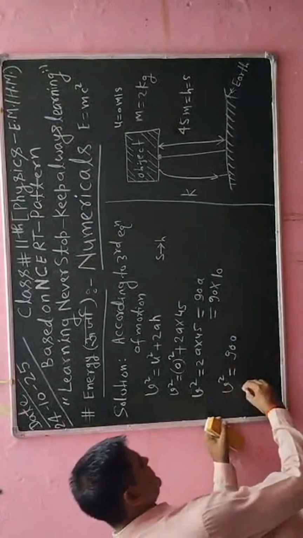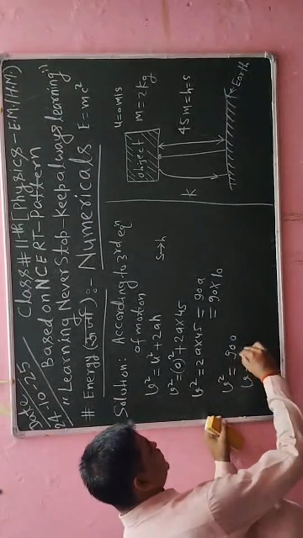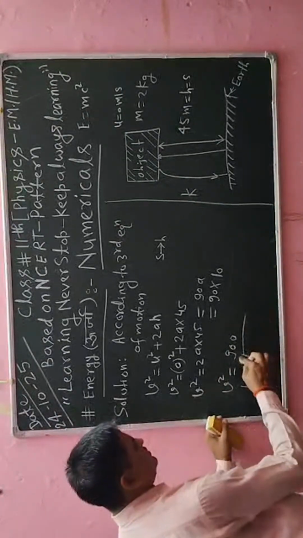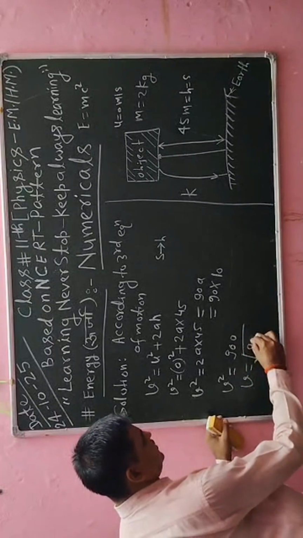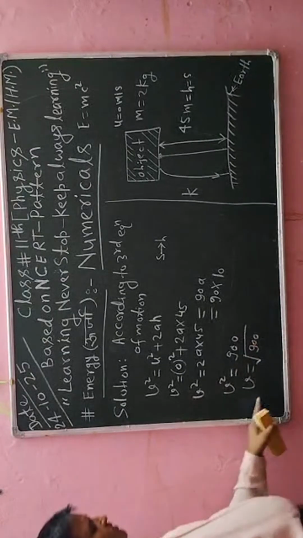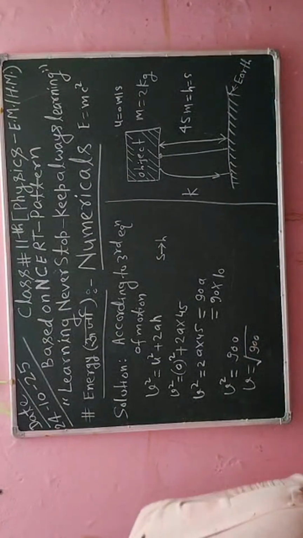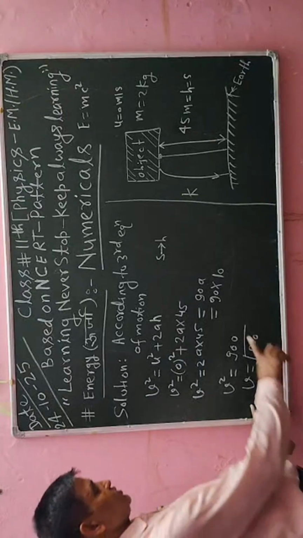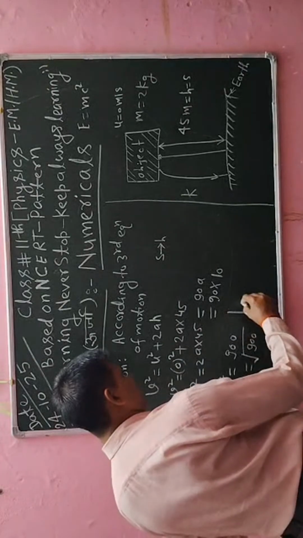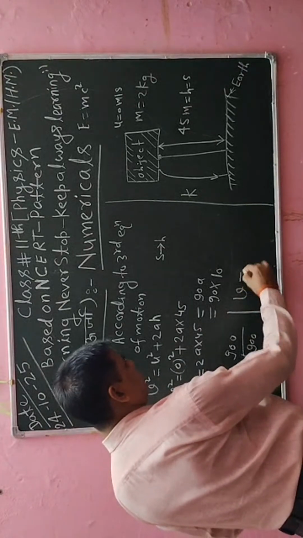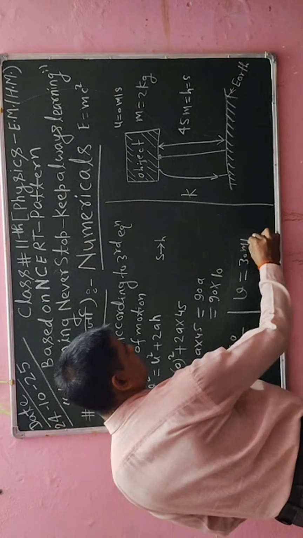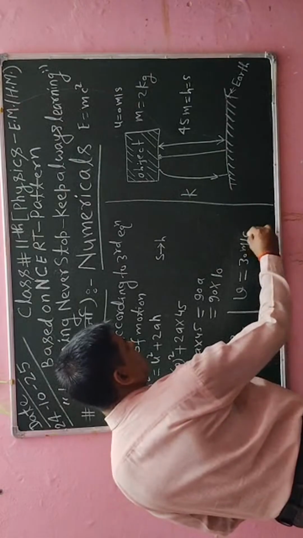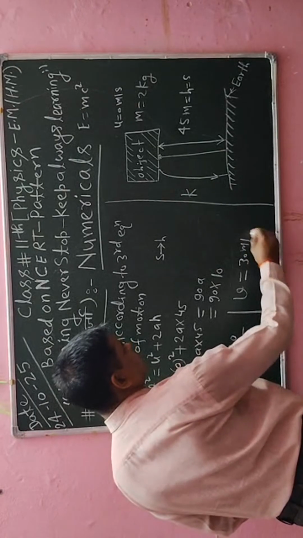After this I can take its square root. The square will go to the right hand side as a square root like this. So v is equal to the square root of 900. After taking its square root, it is 30 meter per second.